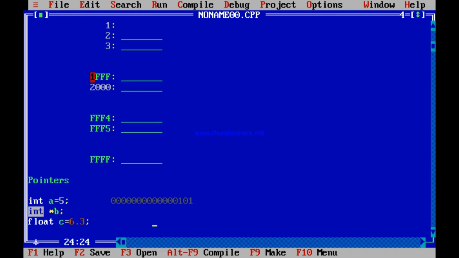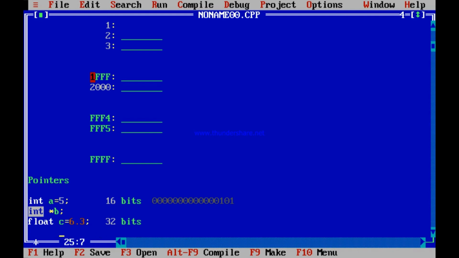How is 6.3 represented? That I will not teach you now. But this much I will tell you: an integer takes 16 bits, but a floating point number is represented using 32 bits.